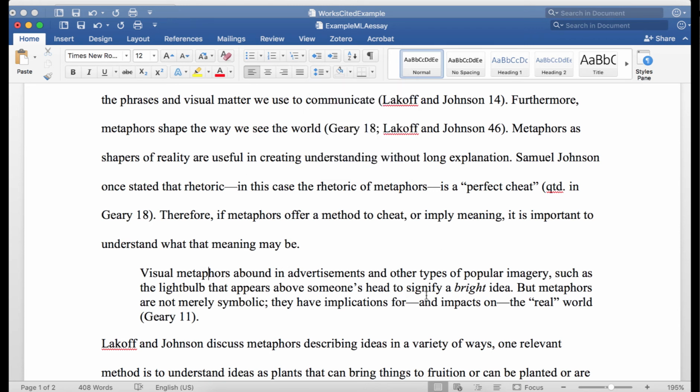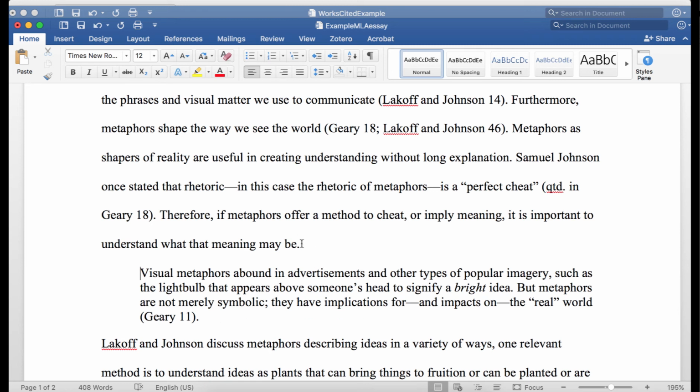And because it is a block quote, these quotation marks can exist within this block quote because I do not have quotation marks for the block quote in the text. The indentation, this big block, acts kind of like a quotation mark. However, it still shows Geary page 11 right here, which is not really what I want to do.